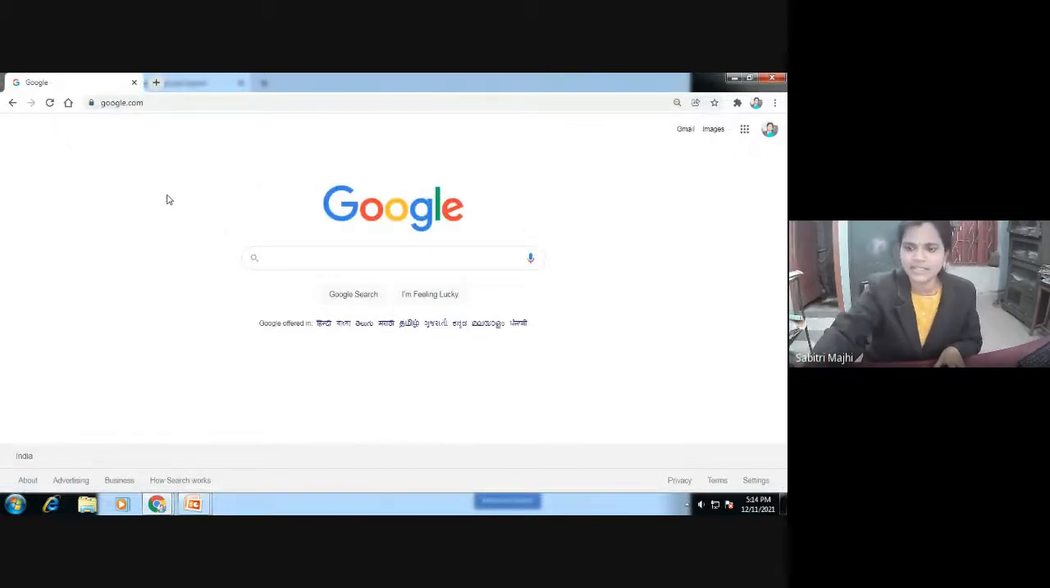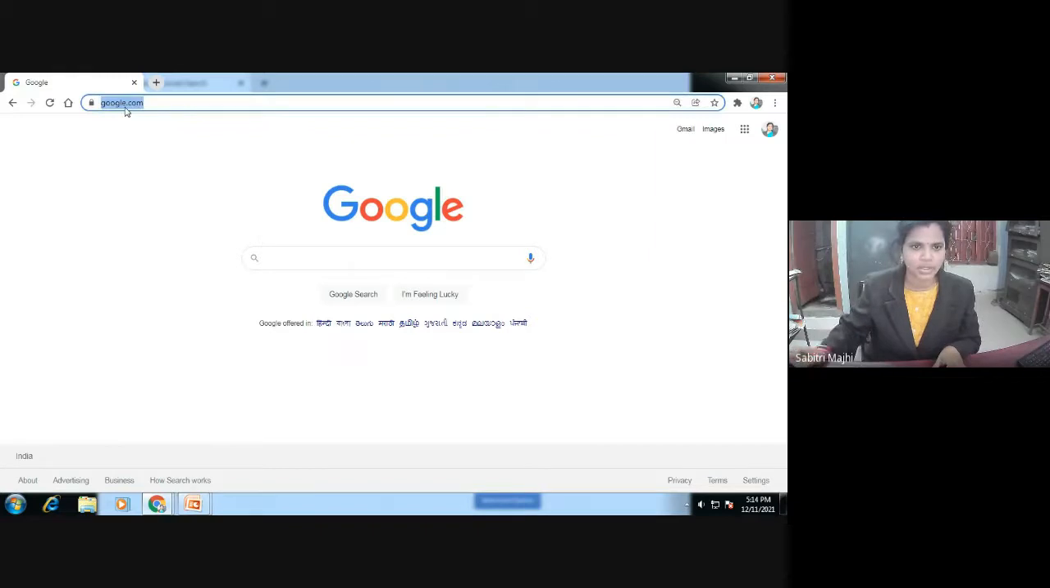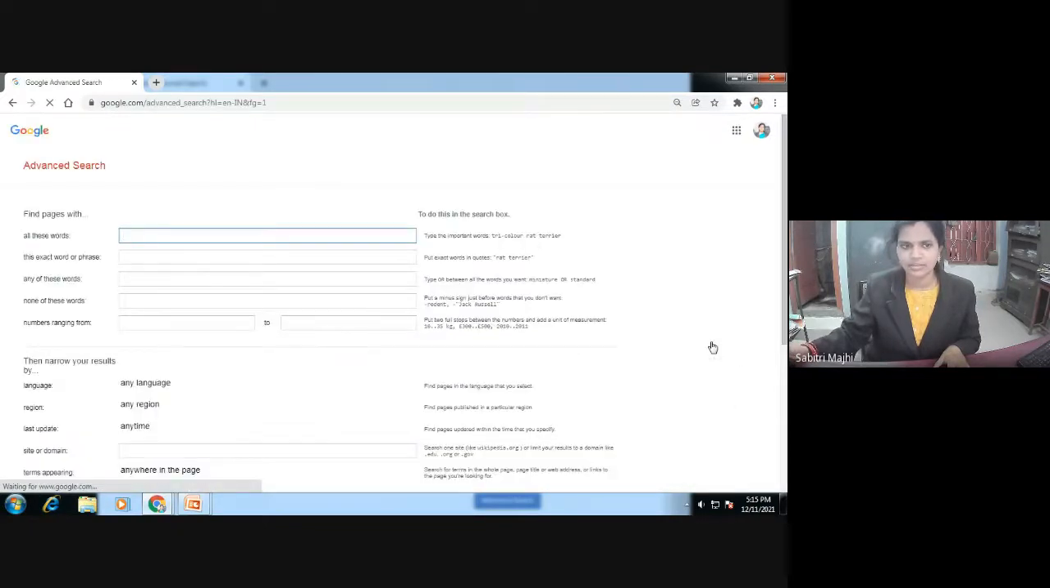Dear participants, is it visible to you? Yes, madam. Okay. So here I am going to search for OER or Open Educational Resources on a specific topic by using your popular search engine Google. First of all, you have to open this Google page. Then in the bottom right hand corner, there is Settings. Is it visible? So you have to click on Settings. Here advanced search is available.